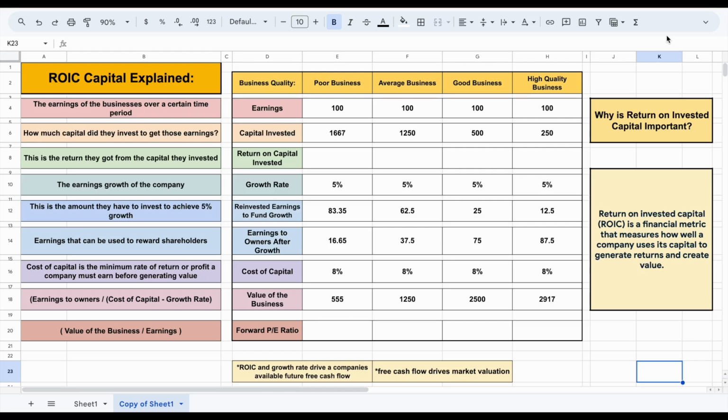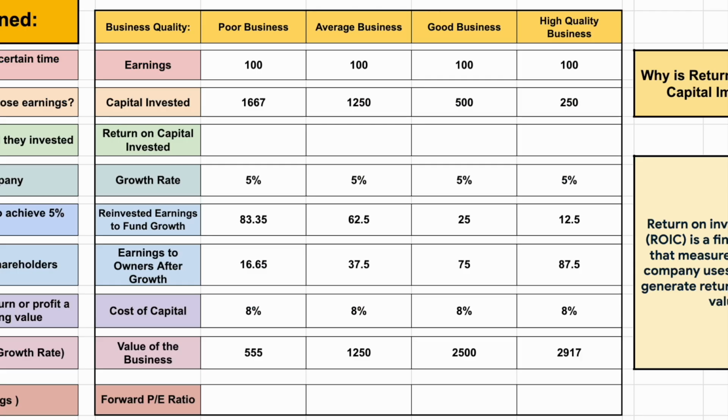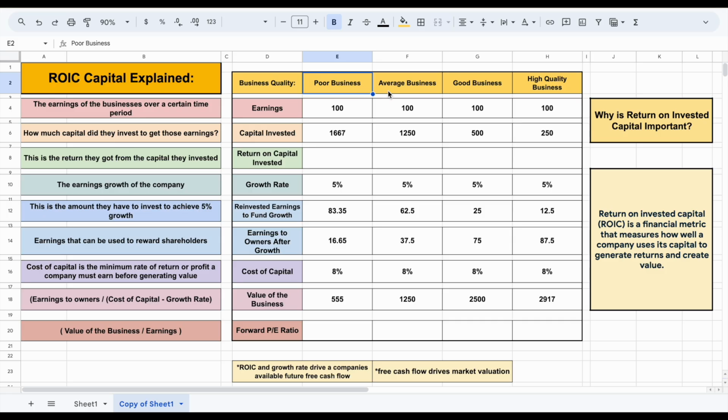Return on invested capital is one of the most important yet overlooked metrics when analyzing a potential investment. And in this video, we're going to be looking at an example of 4 different businesses, and it's going to show us why return on invested capital is so important. We're going to look at an example of a poor business, an average business, a good business, and then a high quality business.